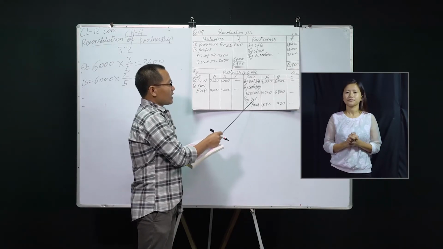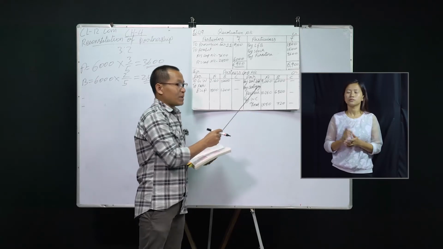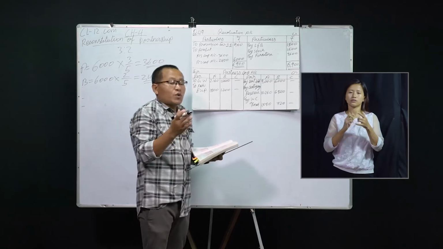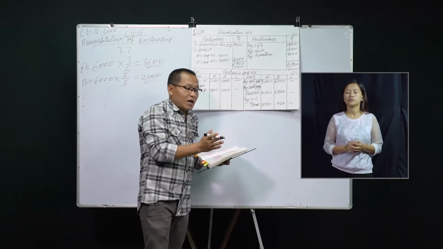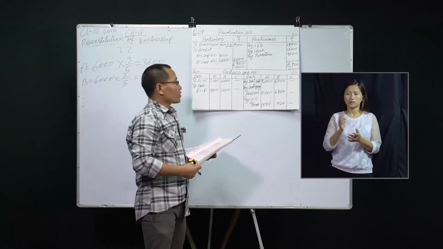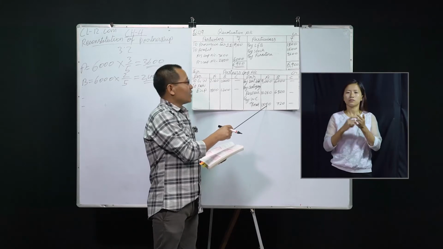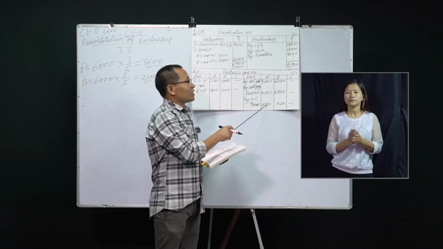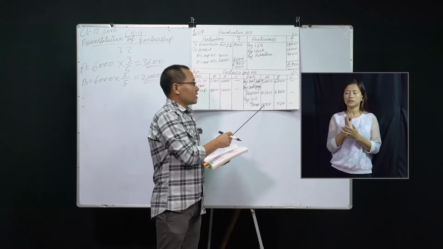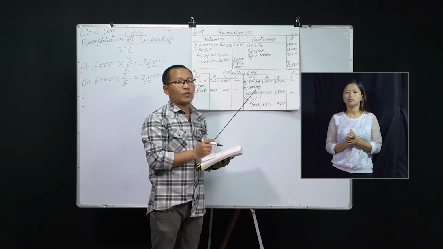By workmen's compensation fund. This is also another type of reserve. This is also a certain portion of profit set aside for the workers. So this is also another reserve accumulation. Therefore, this is also distributed in the ratio of 3:2 between the old partners. That is 1,080 and 720 in the ratio of 3:2.